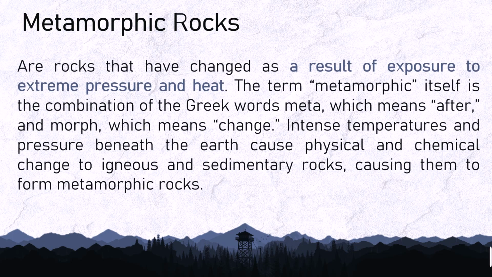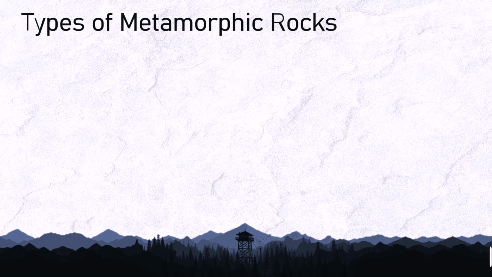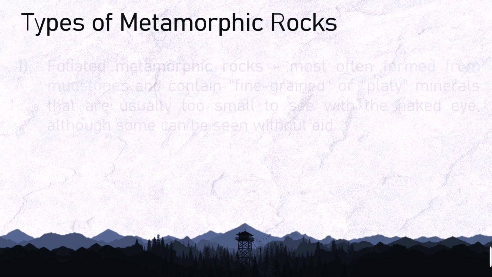Metamorphic rocks are rocks that have changed as a result of exposure to extreme pressure and heat. The term metamorphic itself is the combination of the Greek words meta, which means after, and morph, which means change. Intense temperatures and pressure beneath the earth cause physical and chemical change to igneous and sedimentary rocks, causing them to form metamorphic rocks. There are two types of metamorphic rocks.